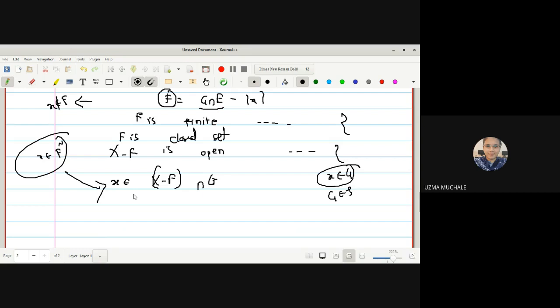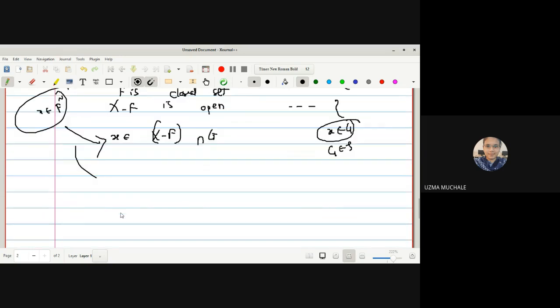Okay. So if it comes in the intersection, and what is given to us, X is a limit point of E. In the second part, we have X is a limit point of E. What do you mean by X to be a limit point of E?